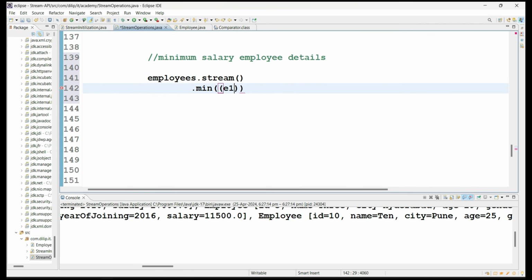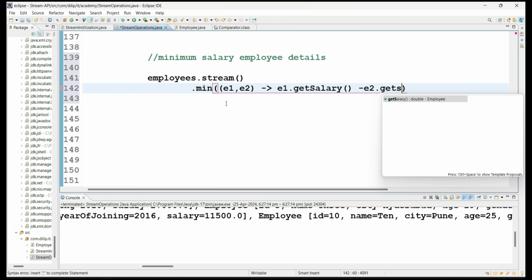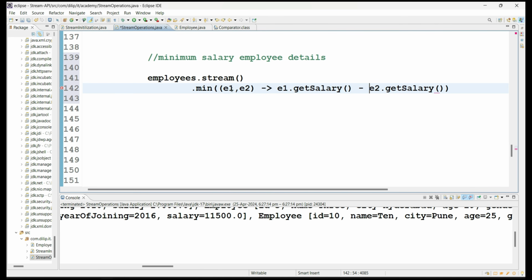So employee 1 comma employee 2, two arguments as per the abstract method. And I am providing the implementation now, like e1.getSalary, what we are worrying about, guys, salary, right? Minus e2.getSalary. So based on this, I have provided the comparator functional interface implementation by using a lambda expression.